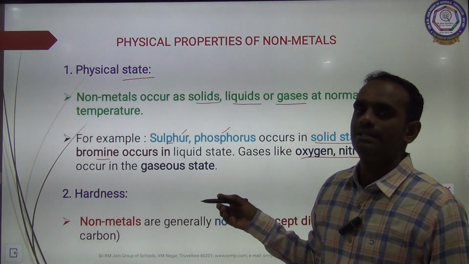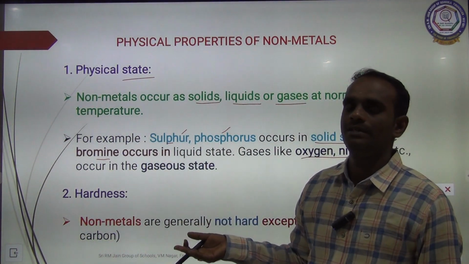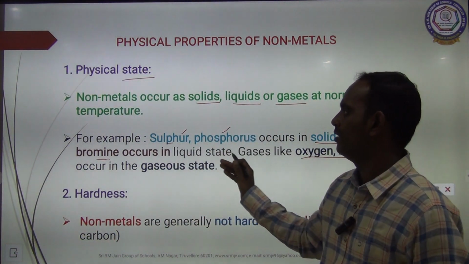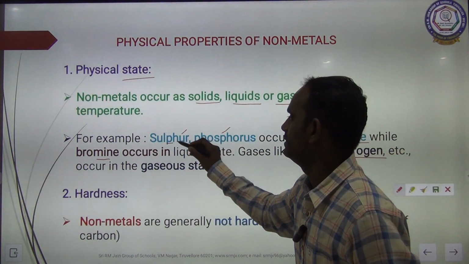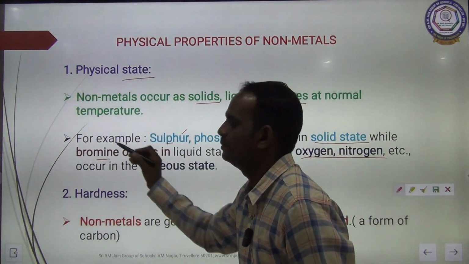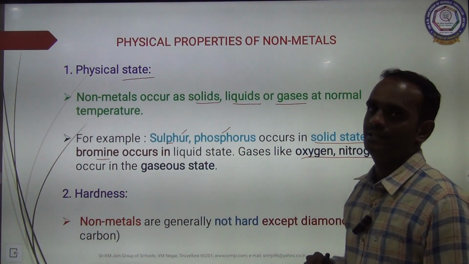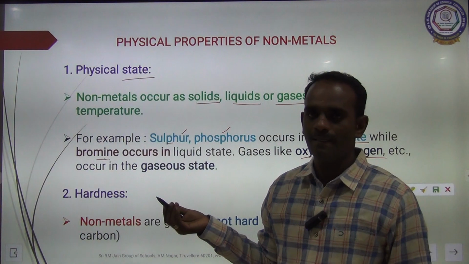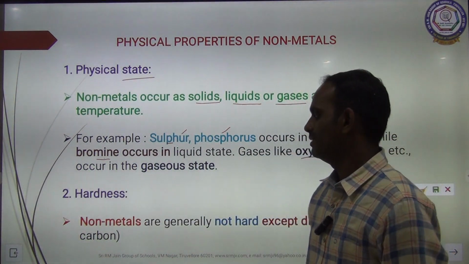So non-metals exist in three states of matter: solid, liquid and gas. You know very well, all gases are usually non-metals. Clear?